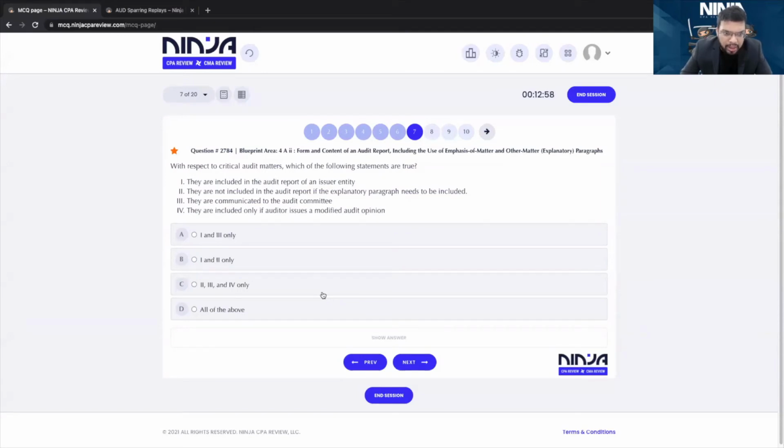They are communicated to the audit committee. That's correct as well. They are included if auditor issues a modified opinion. No, they can be included even if it's an unqualified opinion. So 1 and 3 are correct. 2 and 4 are not, which makes the answer A.